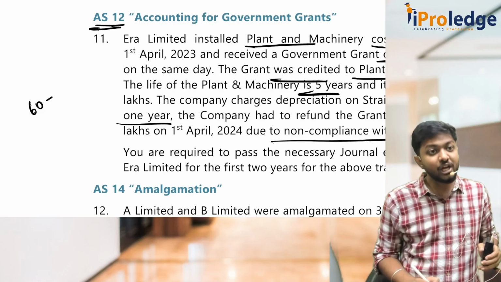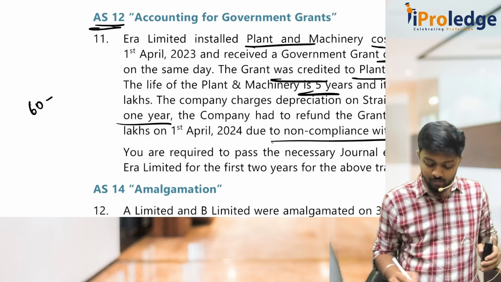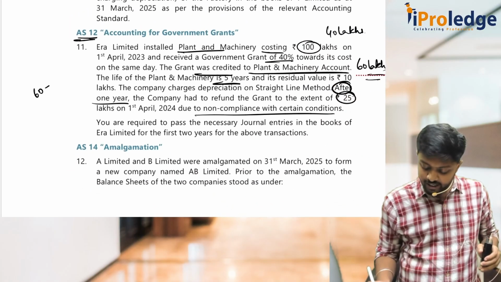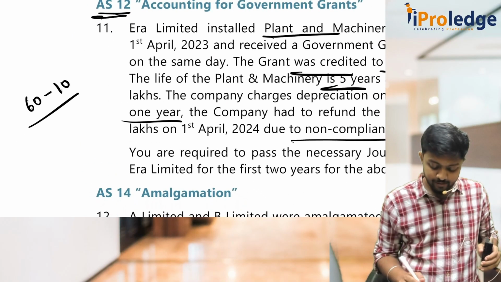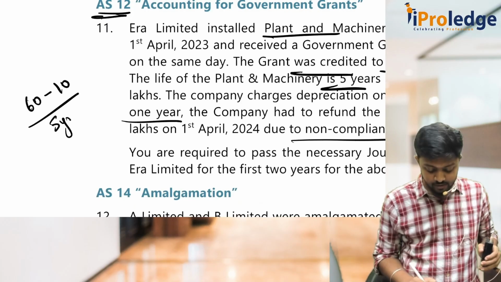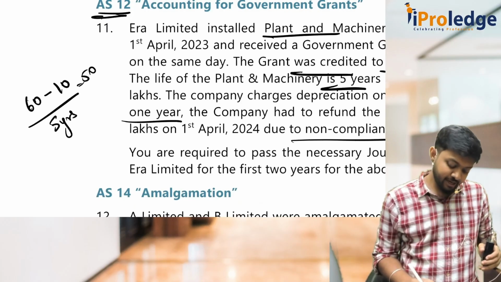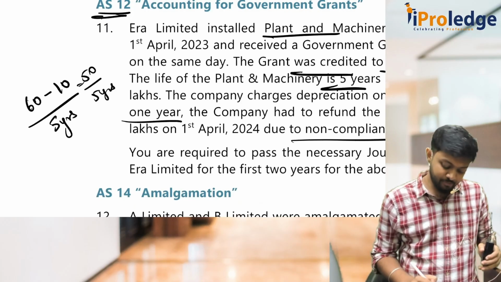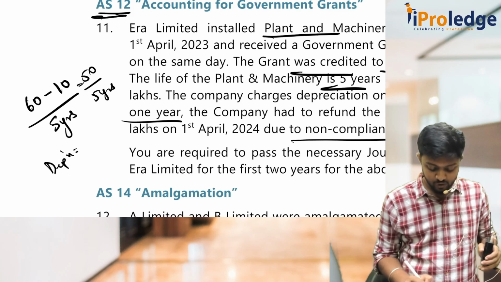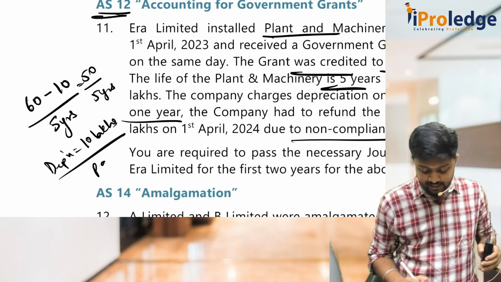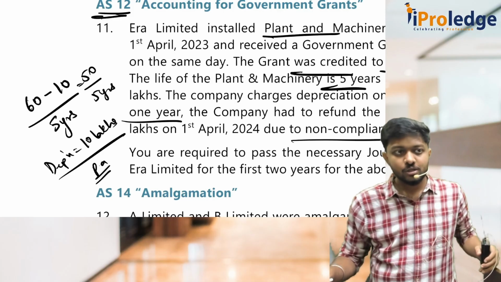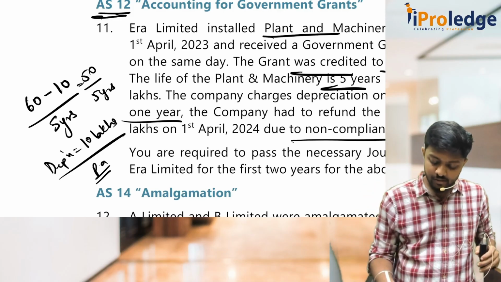60 minus residual value is how much? Residual value is 10. 60 minus 10 divided by useful life, which is 5 years. So it's 50 divided by 5. How much is the depreciation? So it is 10 lakhs per annum. So for 1 year I will give depreciation.